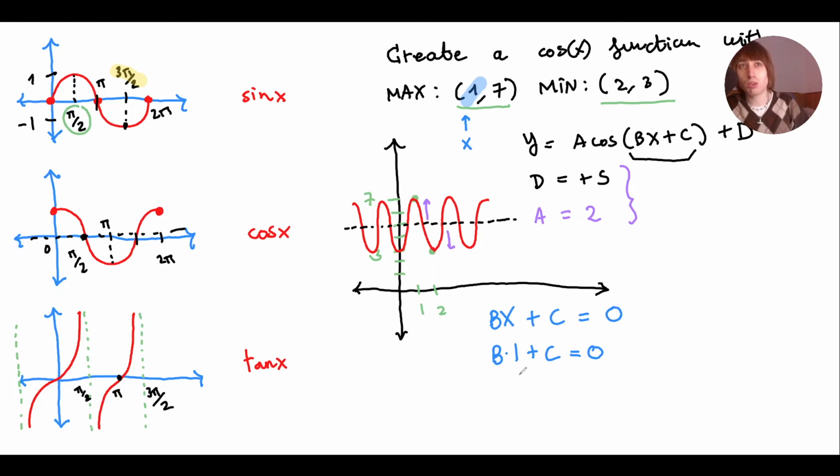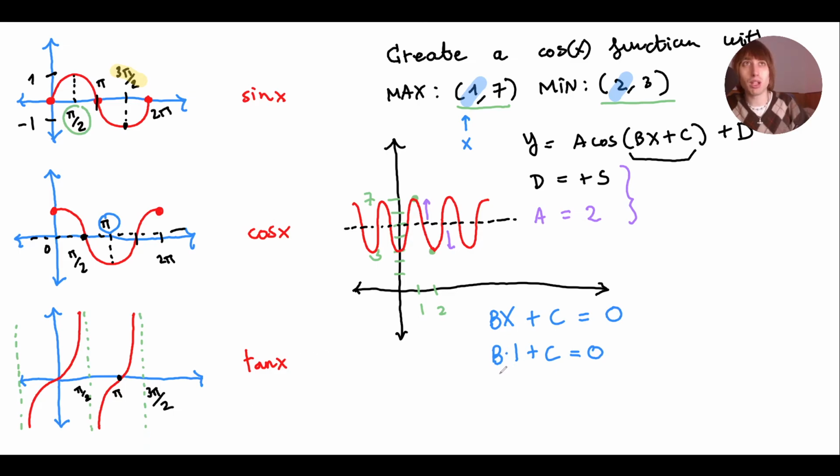This is an equation with 2 variables, so I can't solve this. I need another one. Let's try to look at the minimum. So for the minimum, they're telling me that we're getting it when x equals 2. And when is the minimum of cosine? The minimum of cosine, we get it when we input pi.